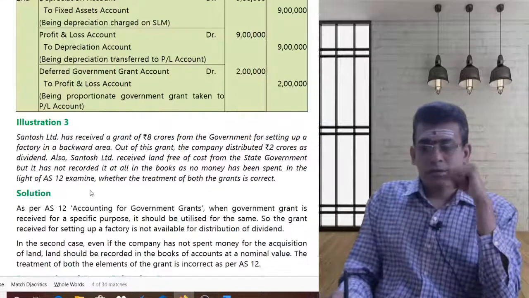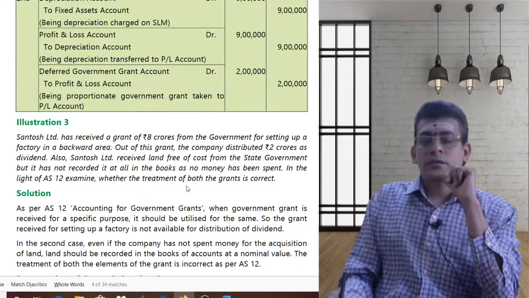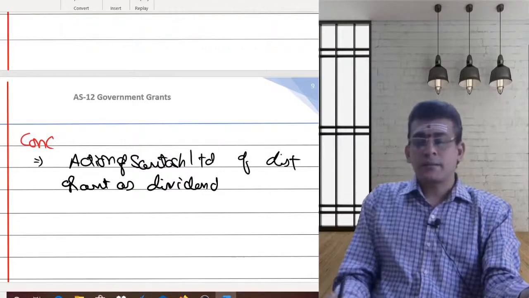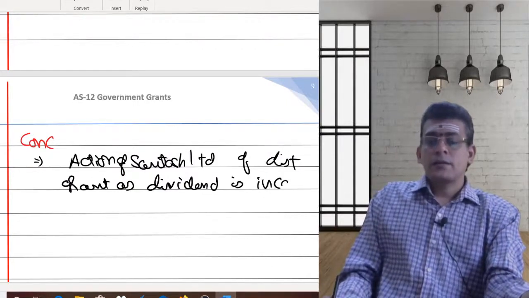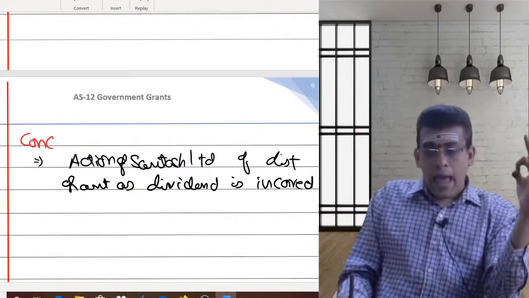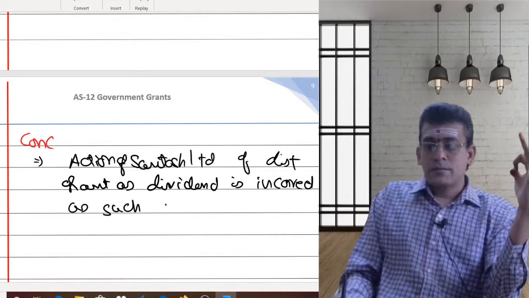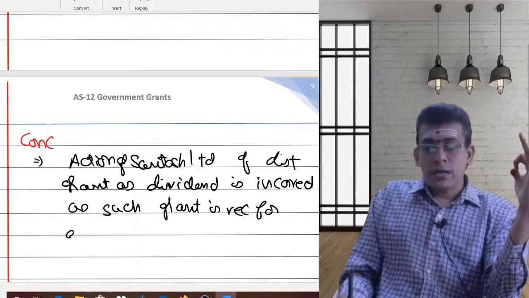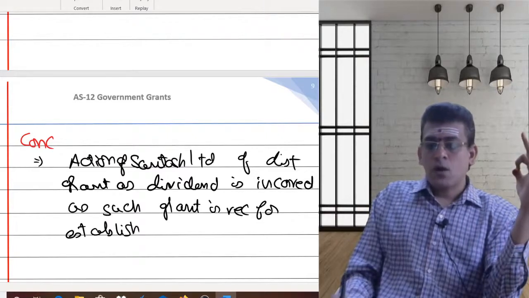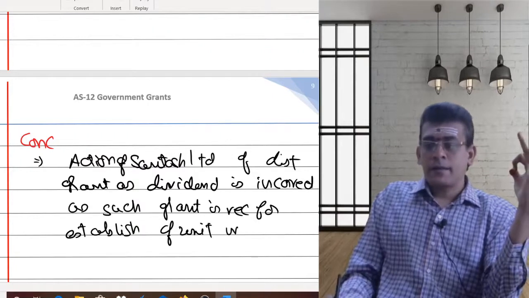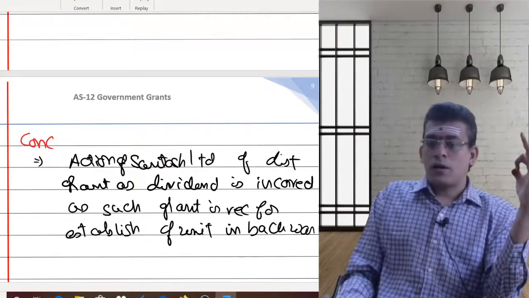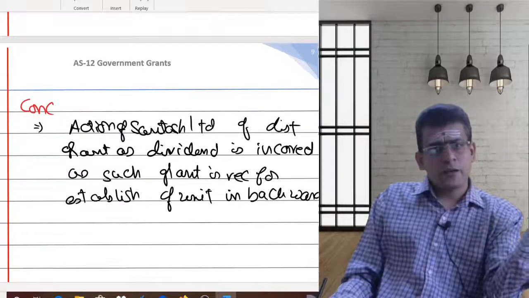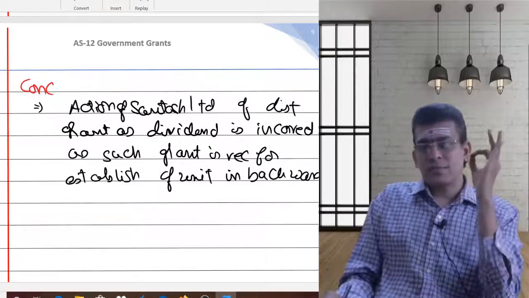See exactly what word he's asking. In light of AS 12, determine whether the treatment of both the grants is correct. So he's asking you the treatment. Distribution of grant as dividend is incorrect. Why? As such grant is received for establishment of unit in backward area. I had already explained that clearly. Now you just need to do the action. As the grant is received for setting up a unit in the backward area, you cannot use it for any purpose because it is a conditional grant.